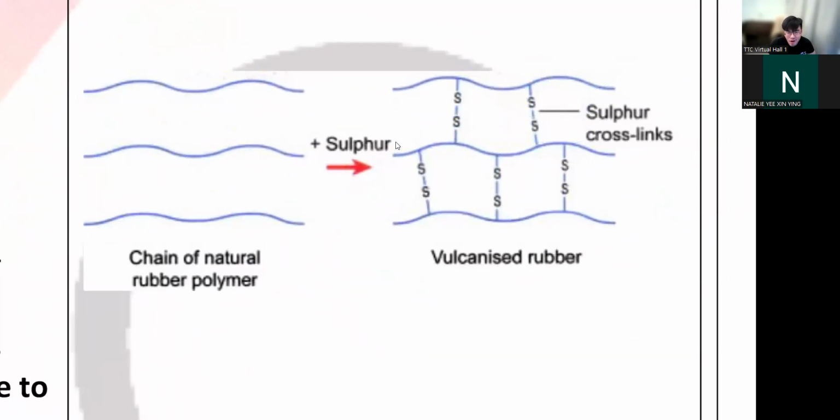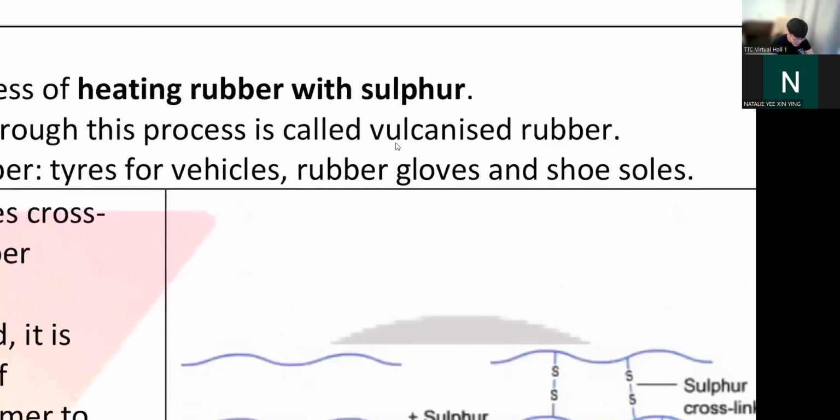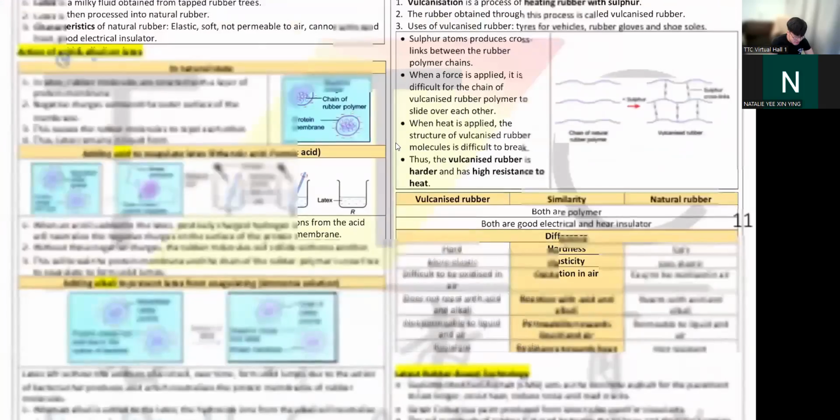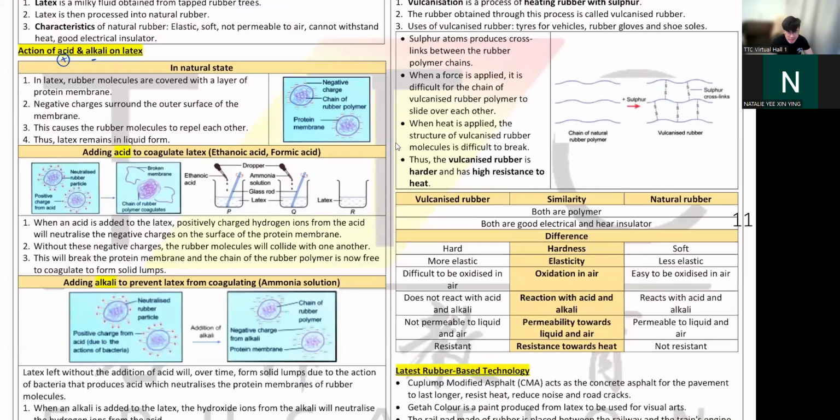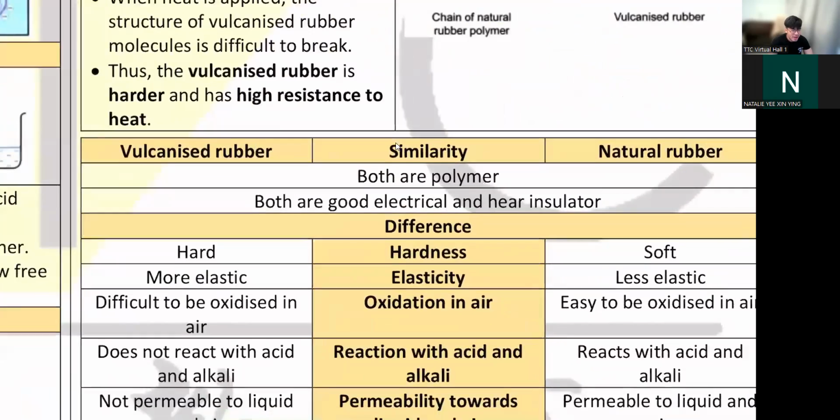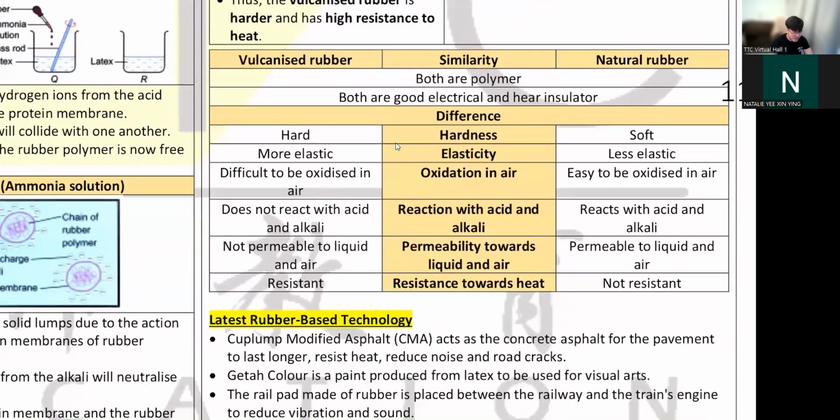Can you see this is just like an alloy? I do alloy to strengthen the metal. I vulcanize rubber to do the same thing, to strengthen the rubber. So now you have all these chains linking your rubber polymer together. Now your rubber polymer becomes harder, more long lasting. They can stand high temperature, so on. Okay, so this is the difference. You can see the difference here.